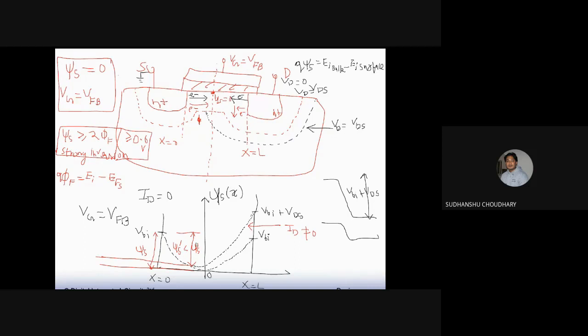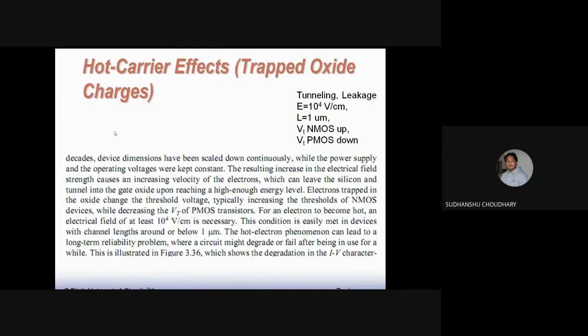Now let us also try to plot the surface potential for a long channel MOSFET. Let's say this is a long channel MOSFET now. In fact, we don't need to draw this long channel MOSFET once again. We'll simply draw the surface potential profile.